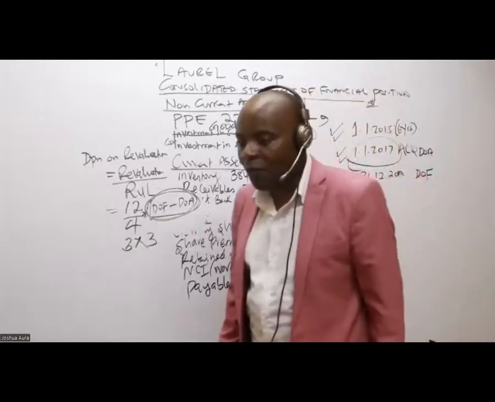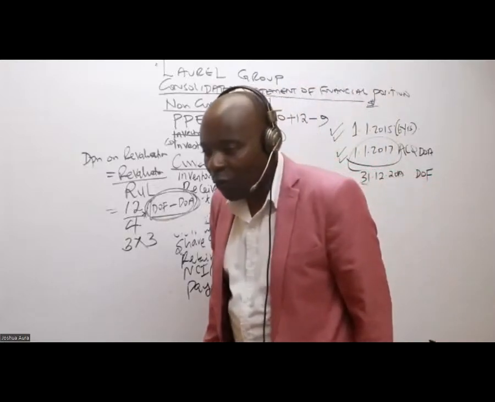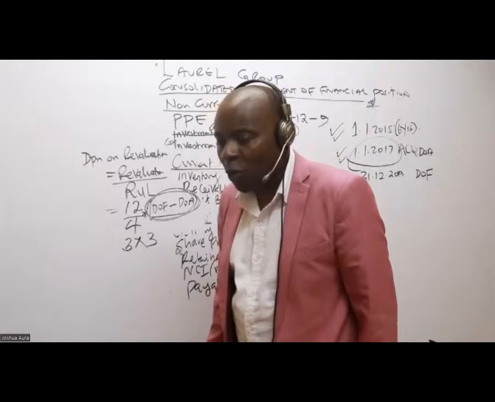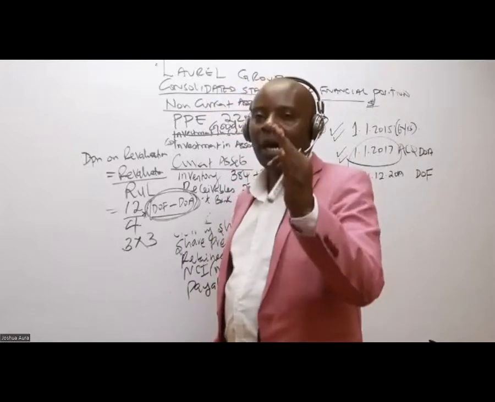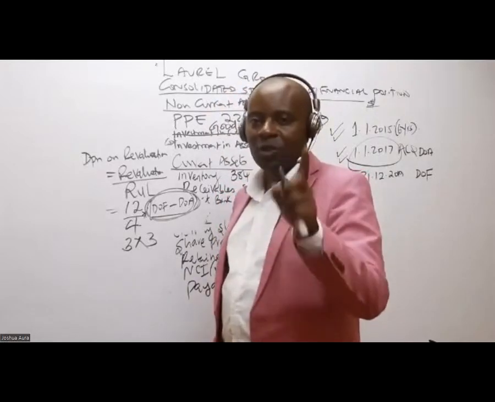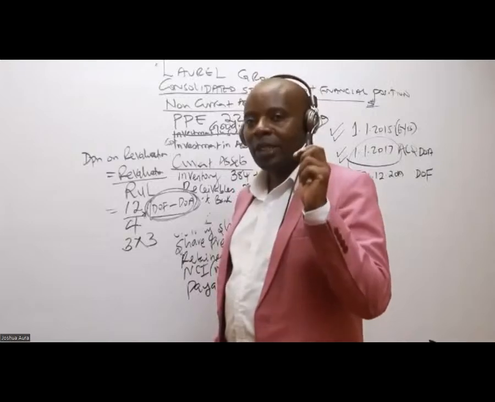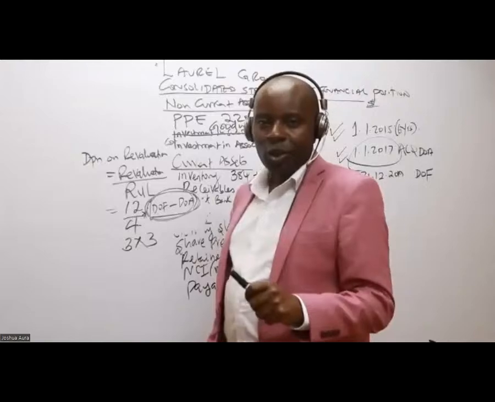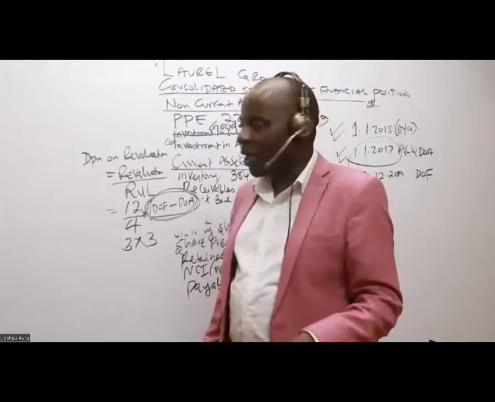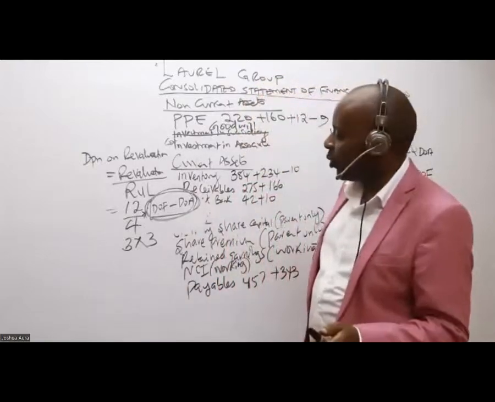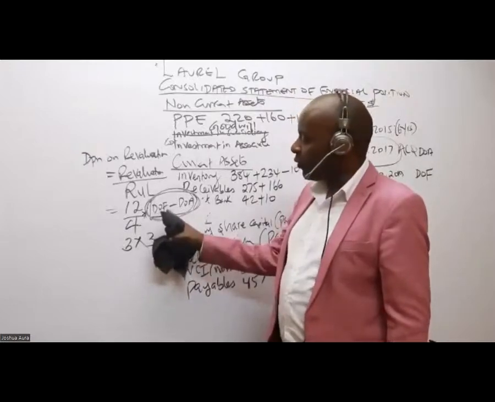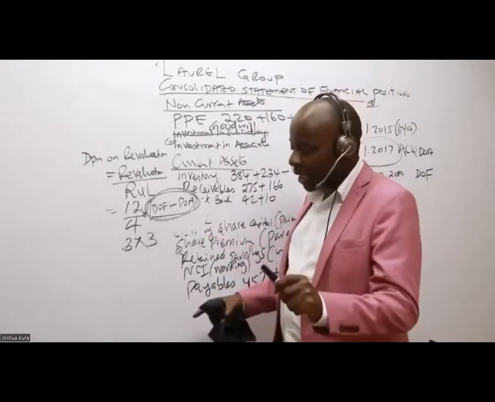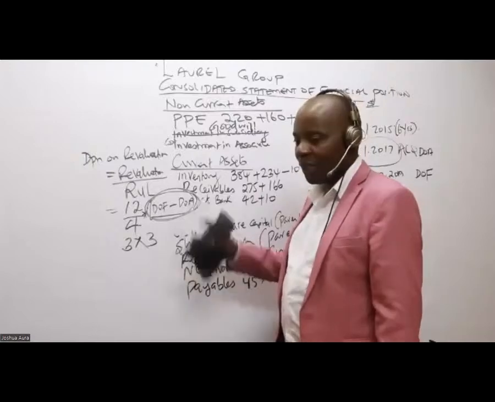12 over 4 is 3 per annum. And ourselves, ladies and gentlemen, we want to get cumulative depreciation to the time we are doing the financial statements. And how do we get this cumulative period? You take the date of the financial statements minus the date of acquisition.